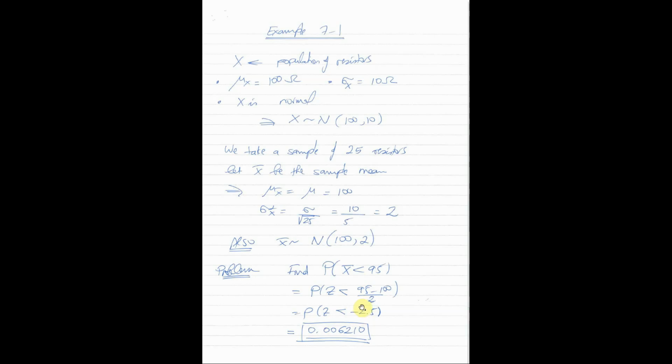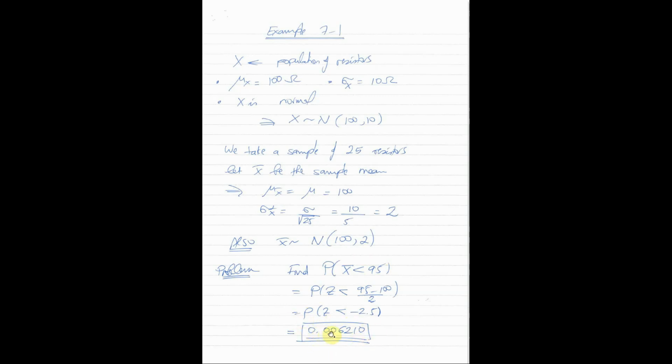So to answer the question, what is the probability that the sample mean is less than 95? It's equivalent to the probability that the standard normal variable z is less than minus 2.5. So how do we solve that? From chapter 4, we just go to our standard normal tables and look up minus 2.5, and that will be the answer itself because it's a probability of being less than. So from the table, the probability that we need is 0.006210.